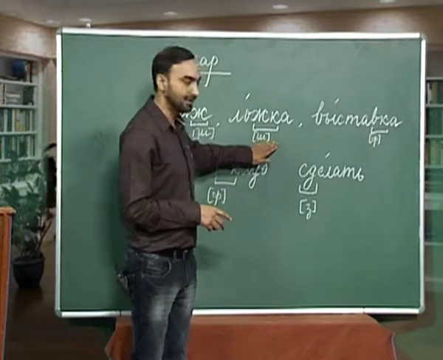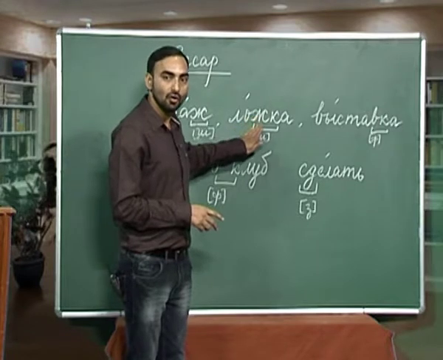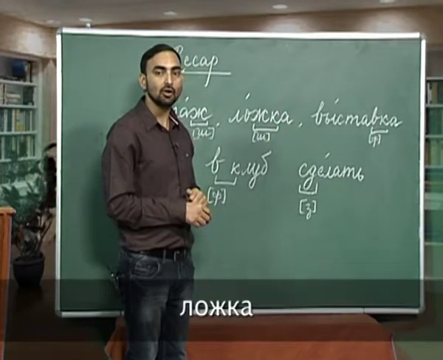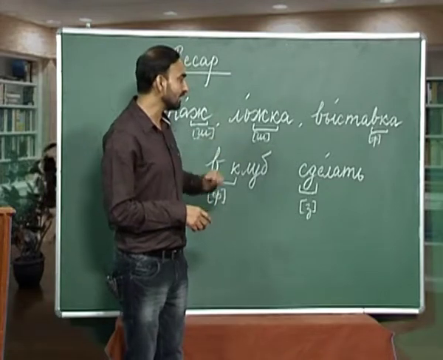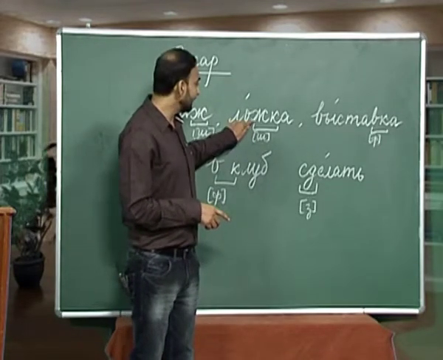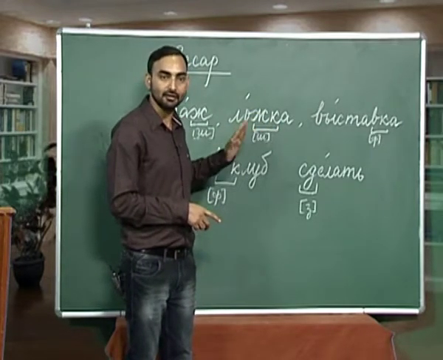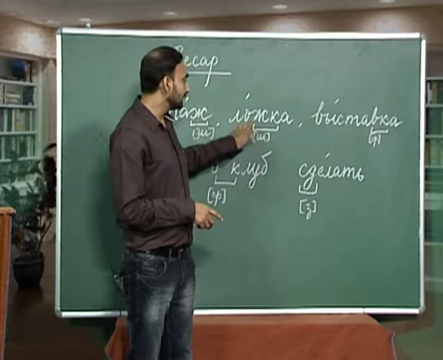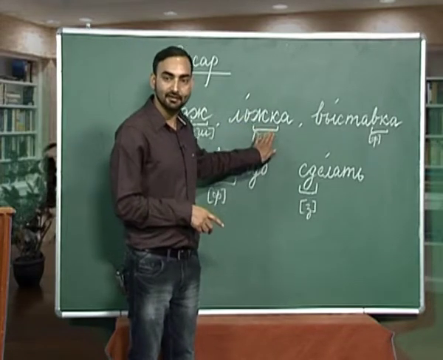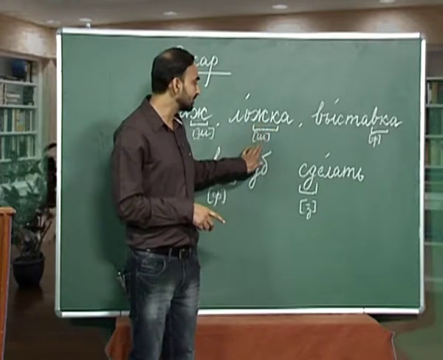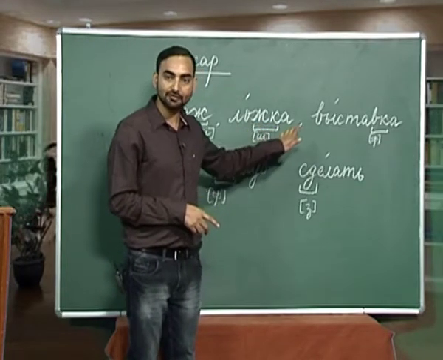Next word we have is l, o, j, k, a. Loshka. Why loshka? Because again there is a voiced consonant coming before the voiceless consonant. So, what happens is this voiced consonant will be pronounced as its voiceless counterpart, which is sh. So, how will you pronounce this word? Loshka.